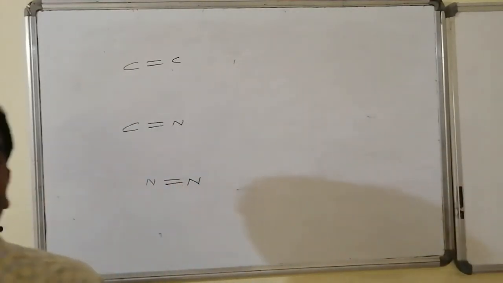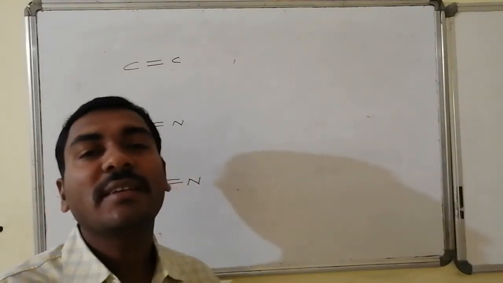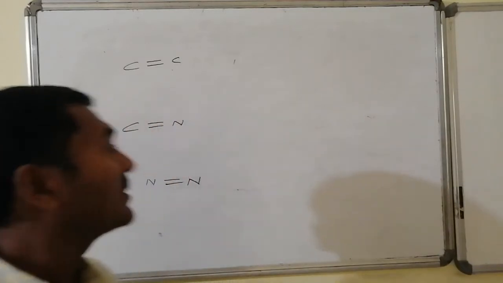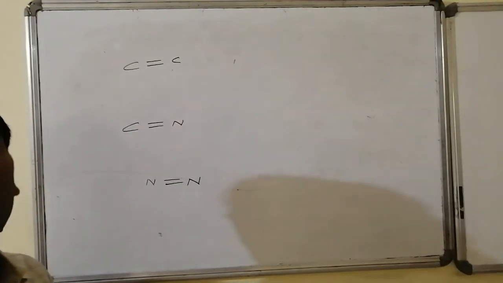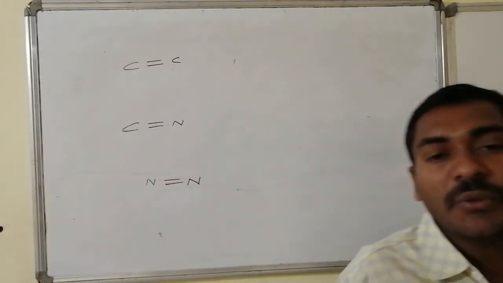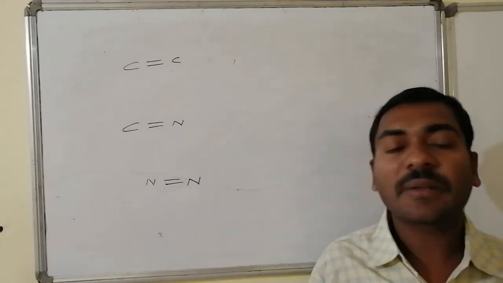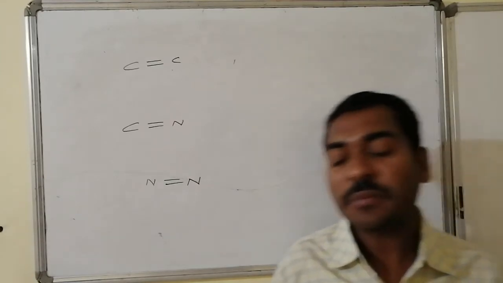Now let us go for the proper substitution. What is meant by proper substitution to show the geometrical isomerism? Yes. In case of carbon-carbon double bond, here we are expecting two groups present on the carbon 1 and another two groups present on the carbon 2. If they are associated with at least one common group on them, whatever the group we are expecting on 1 and 2 carbon atoms, that should be the common group. Due to that common group's presence, this particular geometrical isomerism, which is also known as cis-trans isomerism, is possible.